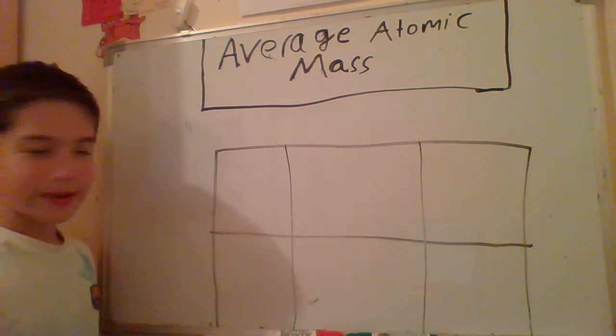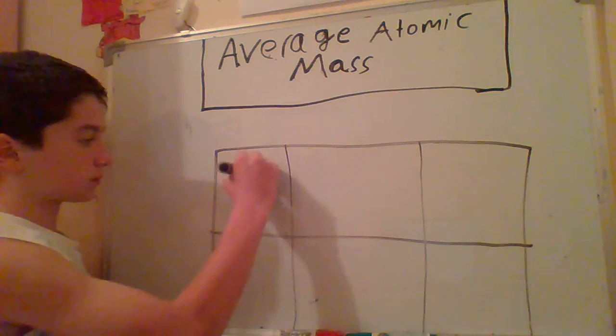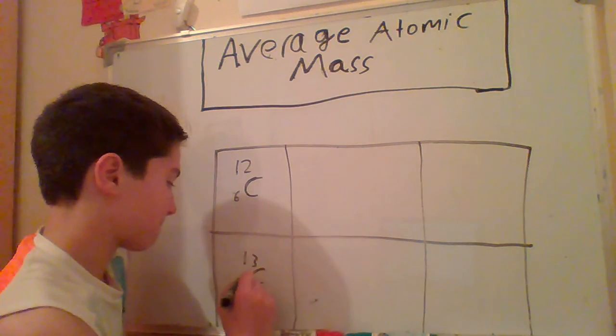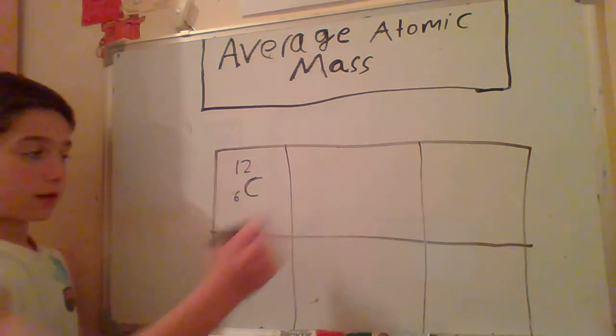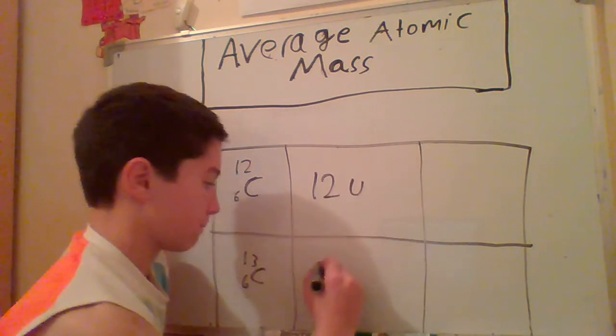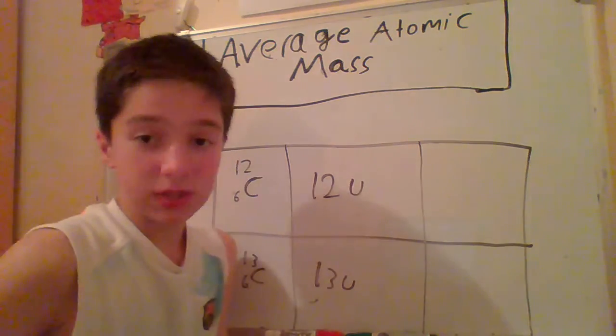Let's start. Here we're going to put carbon 12, which is an isotope of carbon, and carbon 13. And I need to write the atomic mass and the percentage.